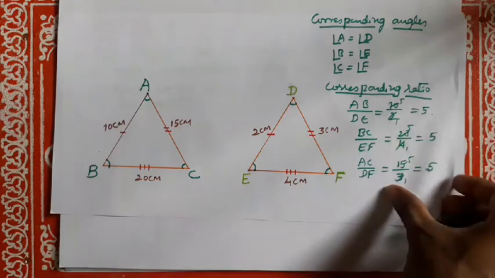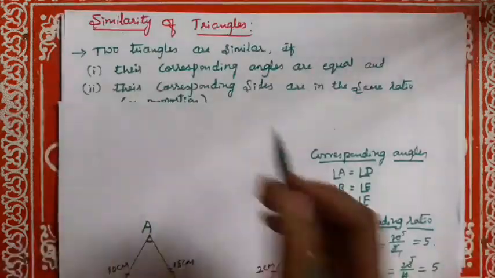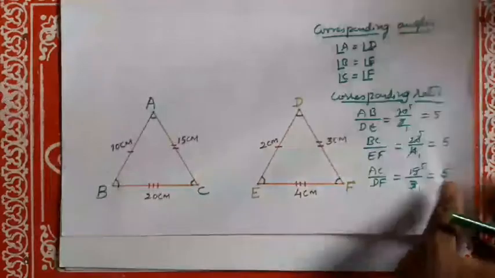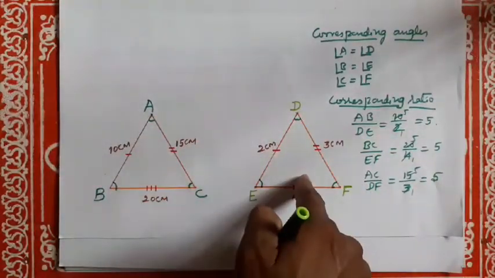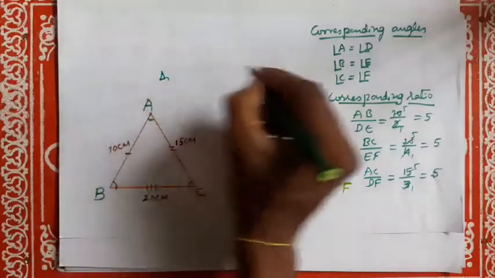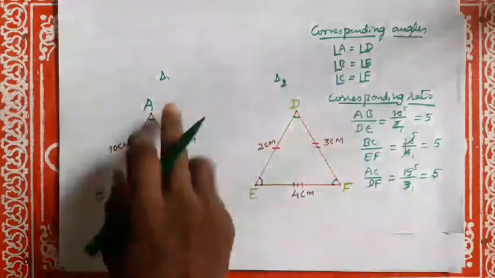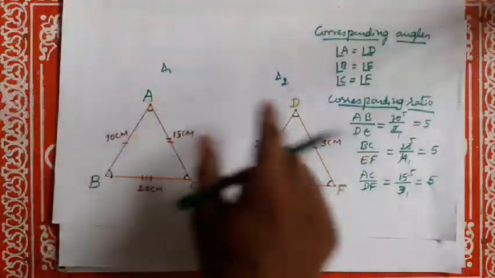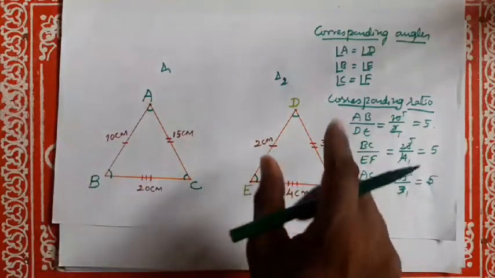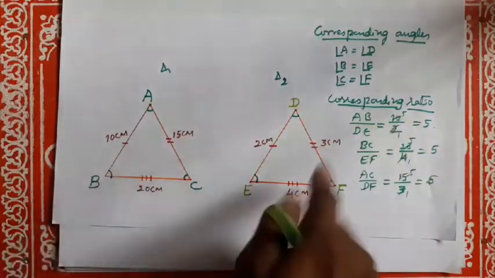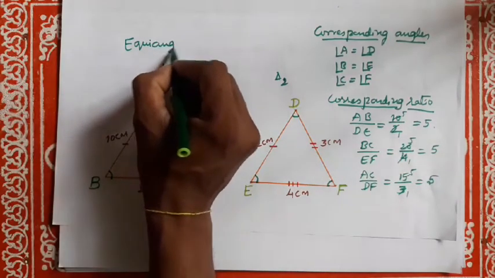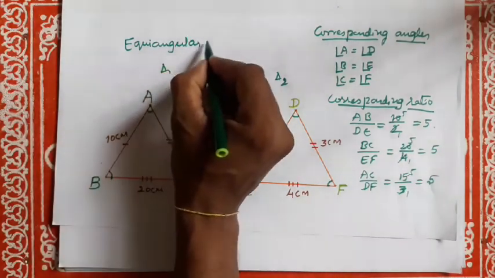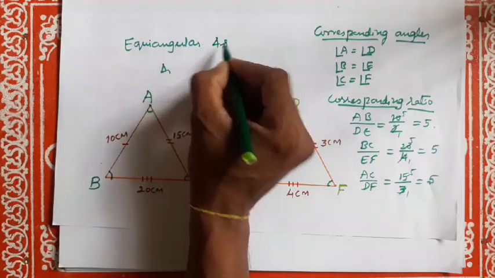Note that if the corresponding angles of two triangles, this is triangle 1, this is triangle 2, are equal, then they are known as equiangular triangles.